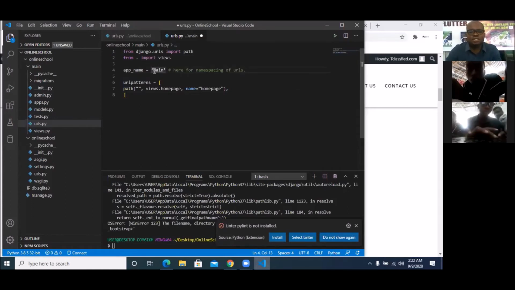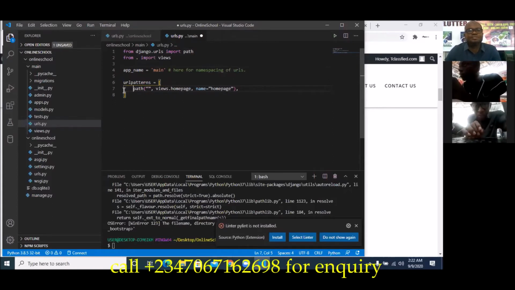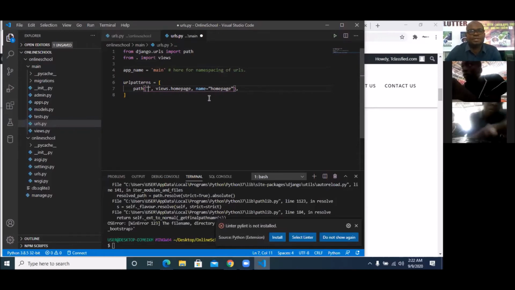But take note, like I said, make sure that these are in single quotes. If you pick it and you did not save this, you will have issue. Then make sure that this one is indented. So make sure you have the right indentation. Okay. Then make sure you have the right double quotes. If you don't do it like this, you will have error. You already witnessed this error the last time we tried this. So that is why I'm taking out my time to make sure I did the right corrections.